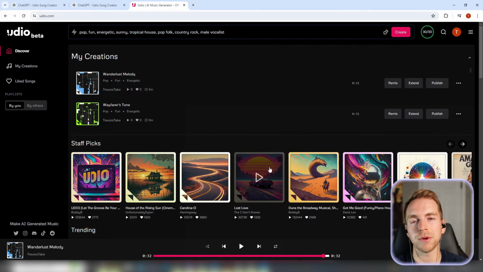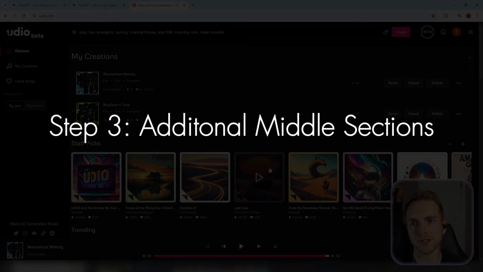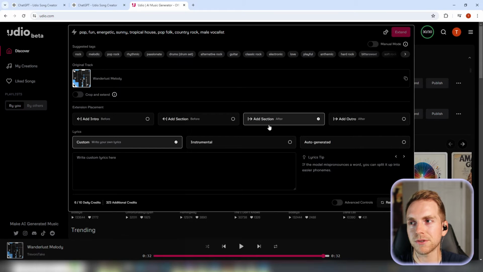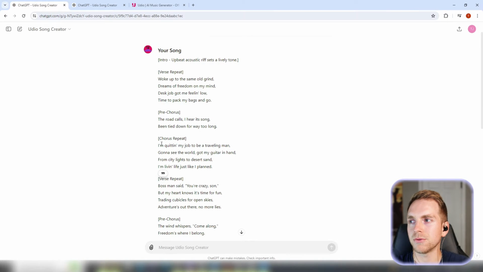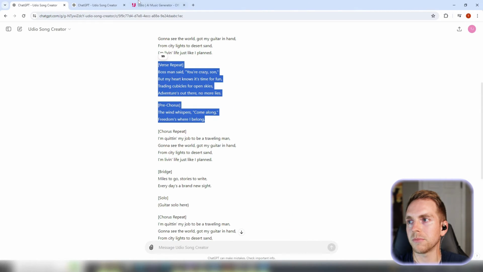This will be the base that we build the song around. Step 3 is adding the additional sections. So what we're gonna do is extend the song that we like, and we're going to select add section after. We're gonna make sure to flip manual mode back on, and then we're gonna pop back over to our song and find the next 2 sections to copy. It will be verse repeat and pre-chorus.